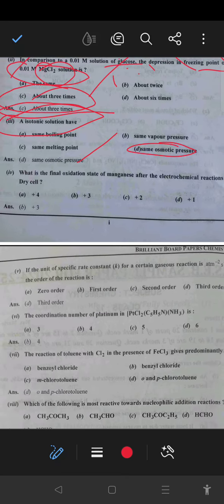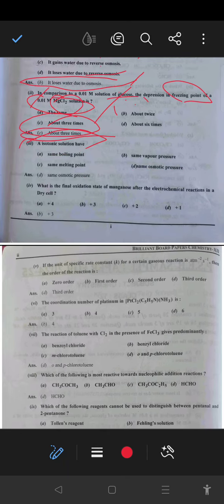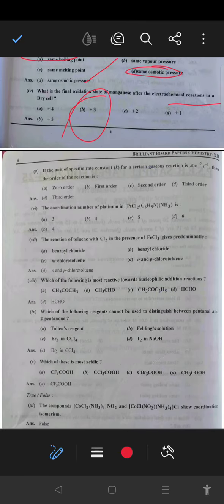Next, the final oxidation state of manganese after the electrochemical reaction in a dry cell, that is +4 to +3, so final oxidation state +3. B option is the right answer.